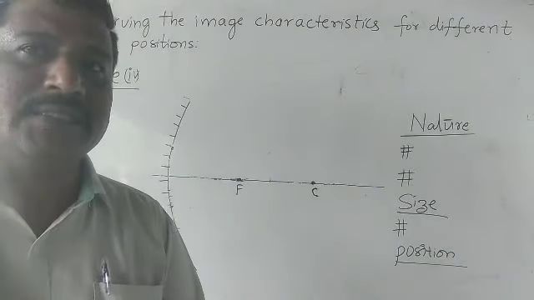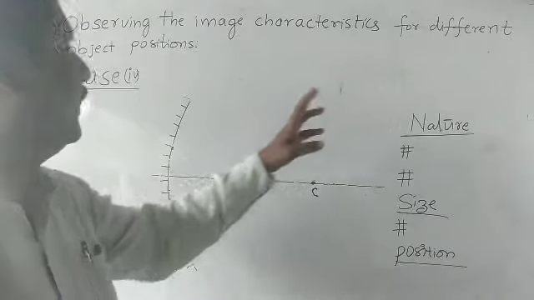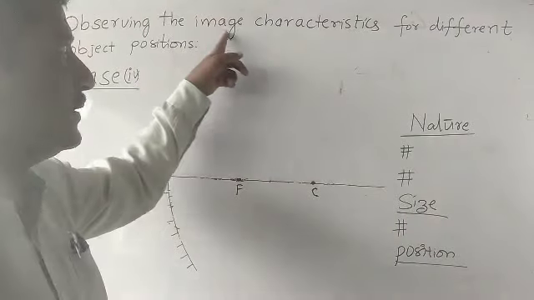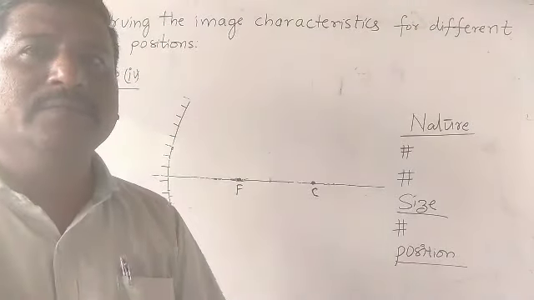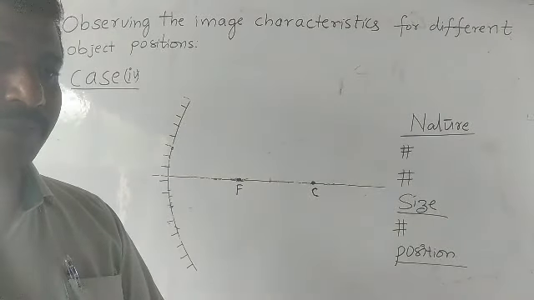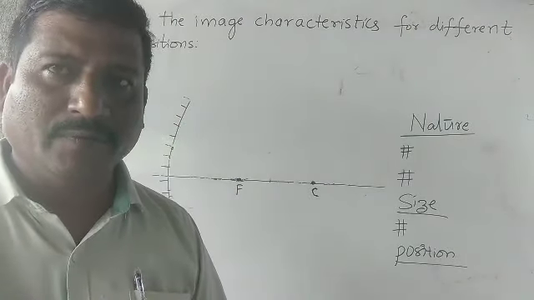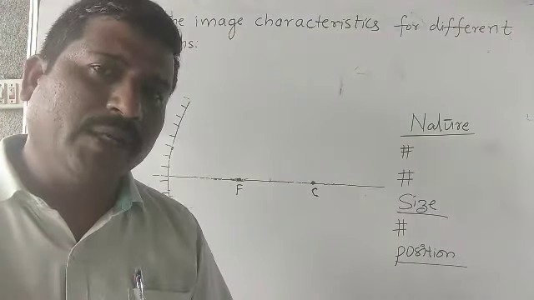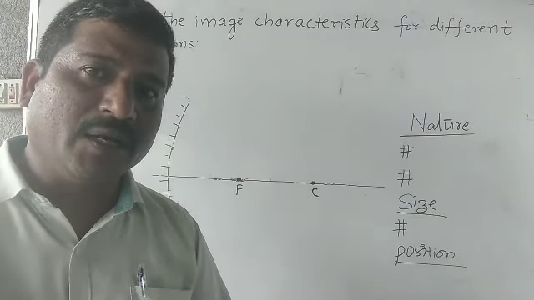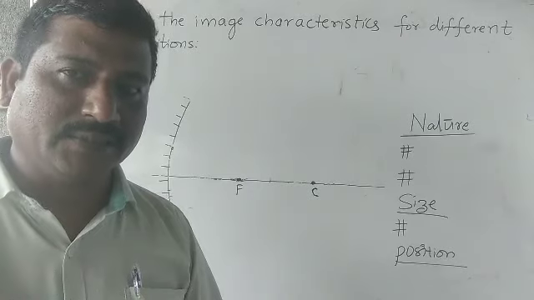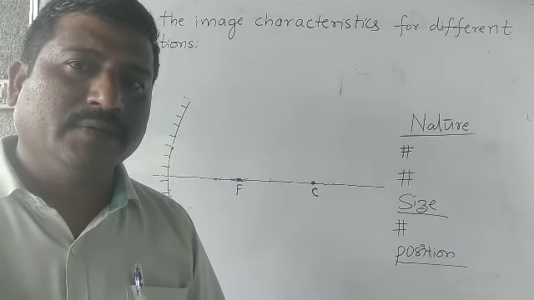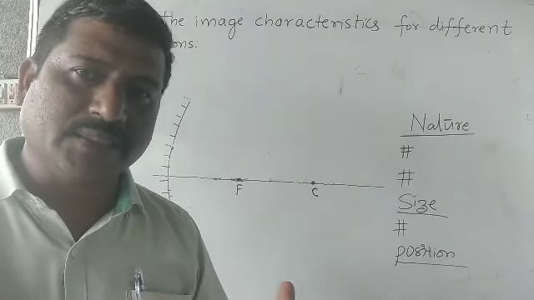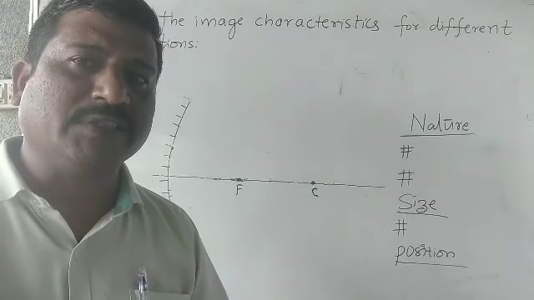Observing the image characteristics for different object positions. Here we have to remember, we are not doing any experiment. We are not doing any practical. Just we are observing the image characteristics and we are going to find the image position with the help of rules which we had discussed in the previous session.